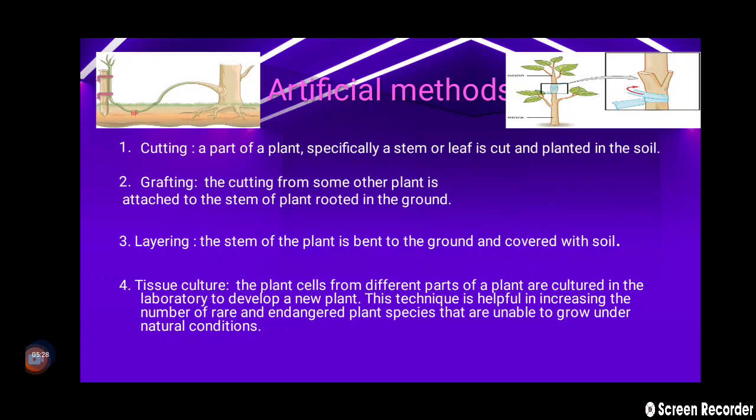Let's talk about them one at a time. So in cutting, a part of a plant, specifically a stem or a leaf, is cut and planted in the soil. You must have seen this in roses. The example of cutting is rose. Take a rose plant, cut the stem, and plant it in soil, water it regularly, and follow all the rules which are required to grow a fully grown plant. From that cutting, a new plant will grow, like the plant from which the cutting was taken.